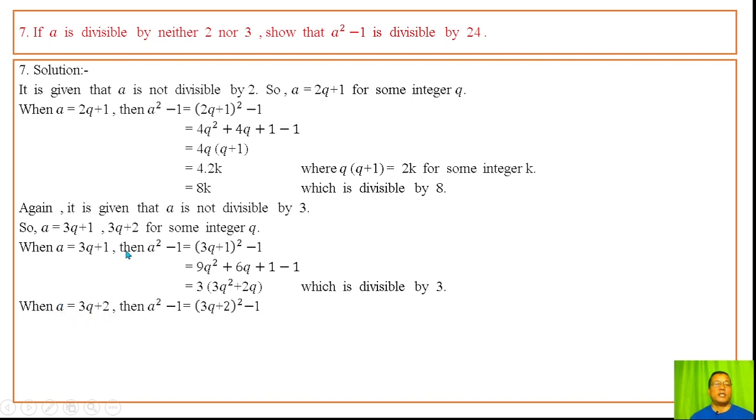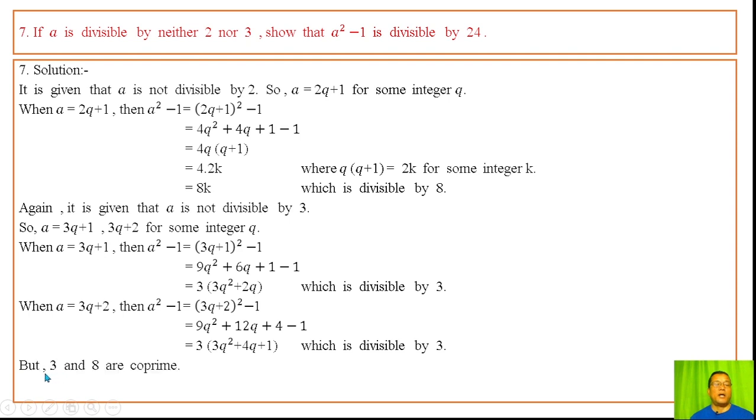When a is thrice q plus 2, then a square minus 1 whose value is obtained by giving a equal to thrice q plus 2, we have this, cancelling and taking out 3, which is divisible by 3. 3 ni yamba yare. Formally makta 3 ni yamba yare. But 3 and 8 are co-prime. Mabani HCF si 1. Hence, a square minus 1 is divisible by 3 into 8, that is 24 ni yamba yare.